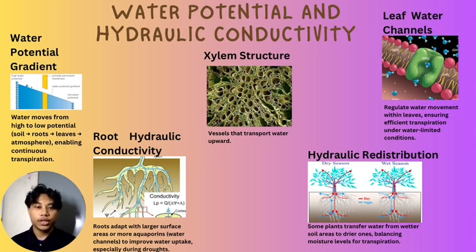Xylem structure consists of vessels that transport water upward. In hydraulic redistribution, some plants transfer water from wetter soil areas to drier ones, balancing moisture levels for transpiration. And the last one is leaf water channels, which regulate water movement within leaves, ensuring efficient transpiration under water-limited conditions.